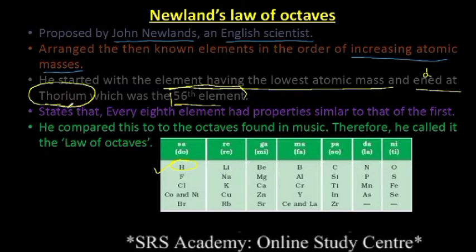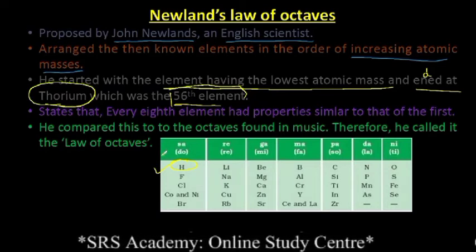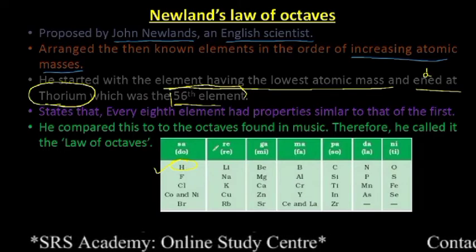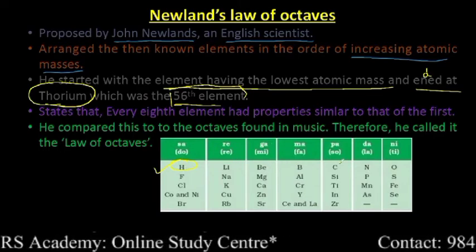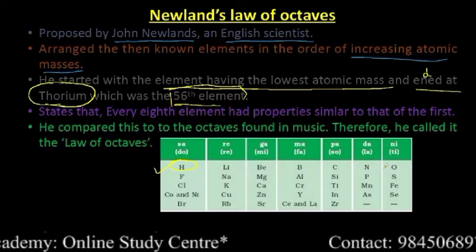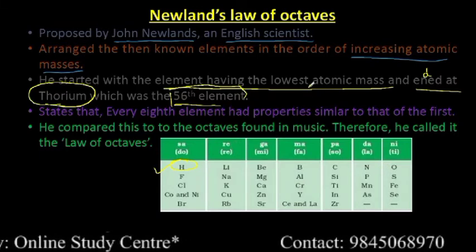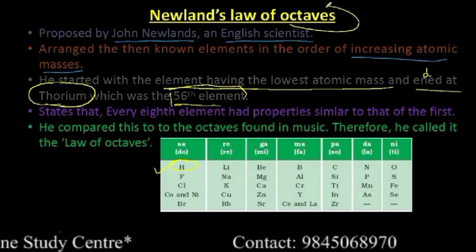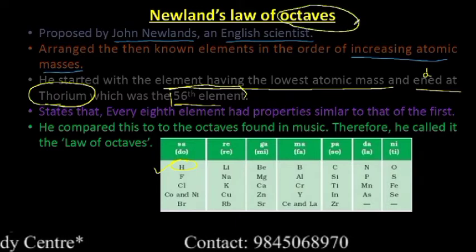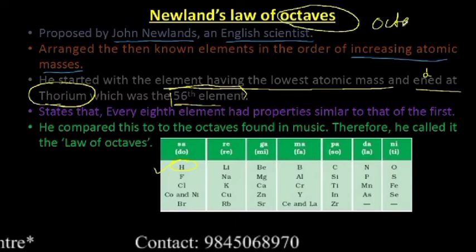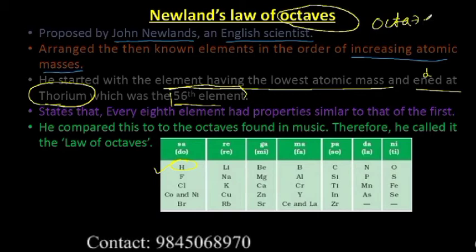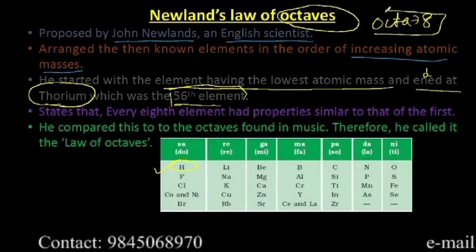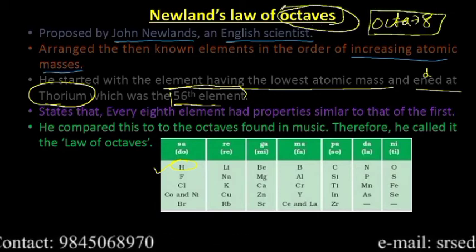Clear? And he also arranged the elements in the increasing order of their atomic mass, but he followed the octaves method. You know what we mean by octa? Octa means 8. Then why are we saying octaves?